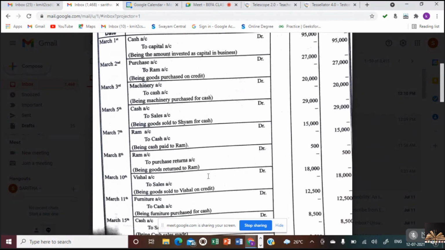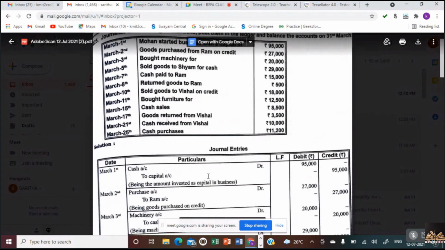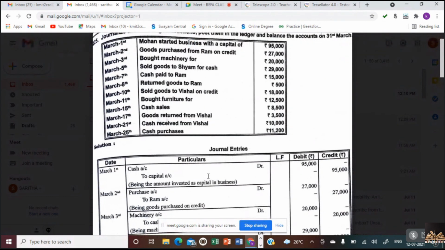So personal account, who is receiving? Ram is receiving. So Ram account debtor to purchase returns account. What we have purchased here, we have returned it. See here, in the second transaction, goods purchased from Ram on credit, 27,000.